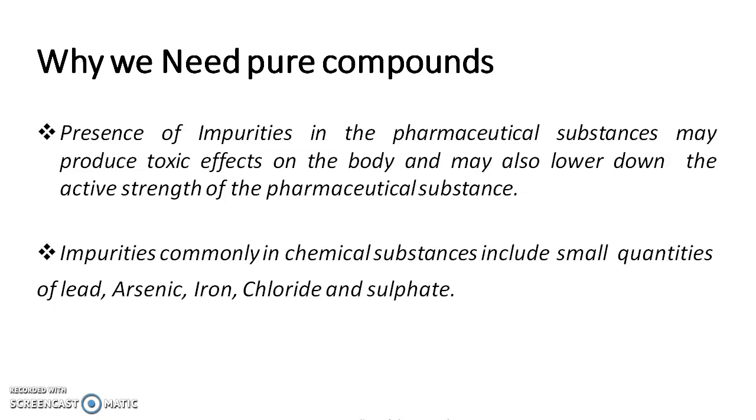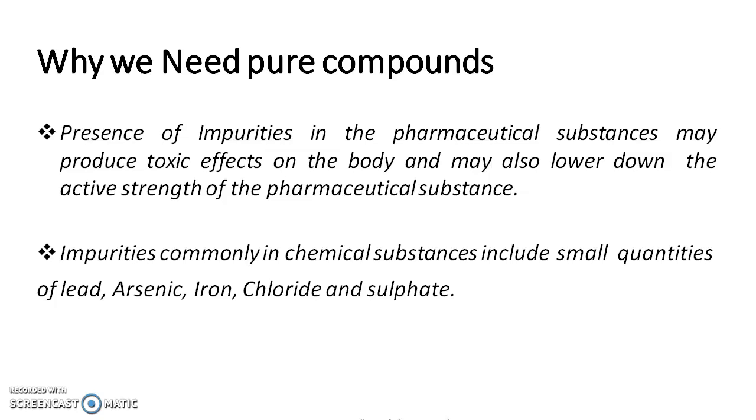So the activity of the pharmaceutical substance will be lower. Or it can also interfere with other substances used in the formulations or in the substance synthesis. So that's why we need to remove the impurities from the pharmaceutical substances, or we need pure compounds.